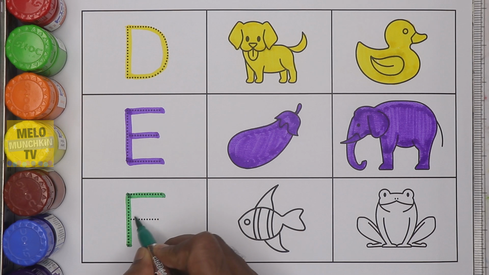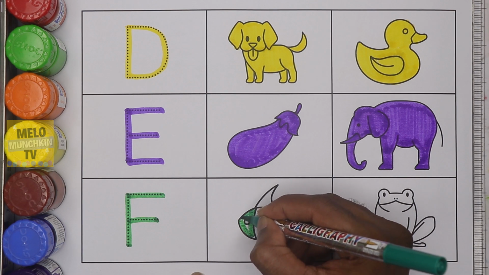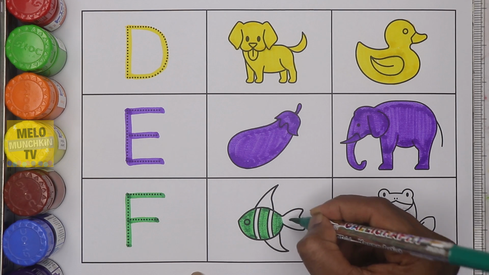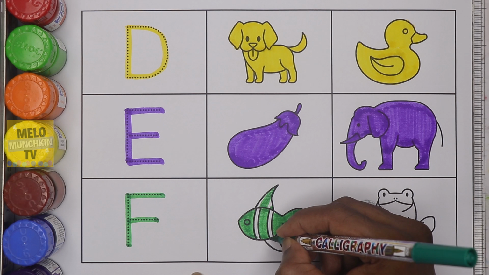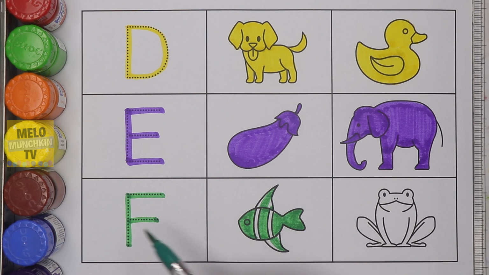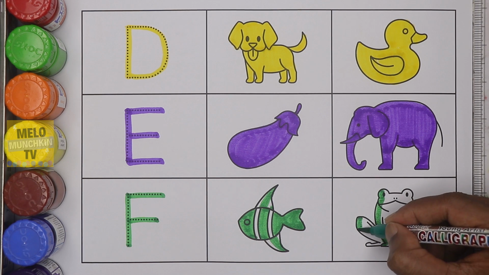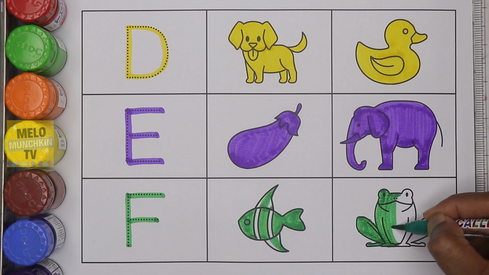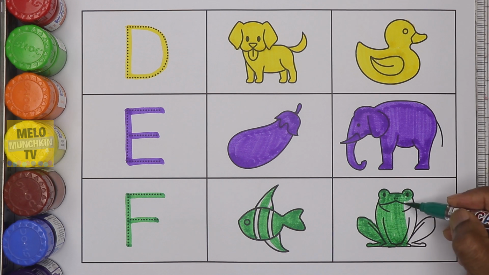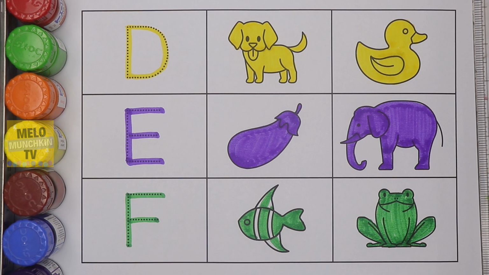This is capital letter F. F for fish. Okay, F for fish and F for frog.